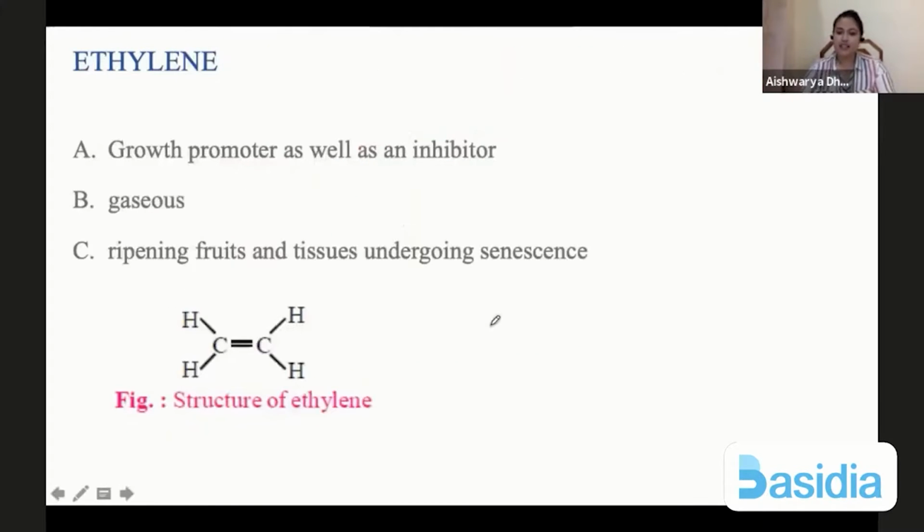Next, coming to ethylene. So ethylene is a growth promoter as well as an inhibitor. It is stopping seed germination, but it allows seed development. So basically, what it's trying to do is, let's say that fertilization happened, and the embryo or the zygote is in the growing stage.